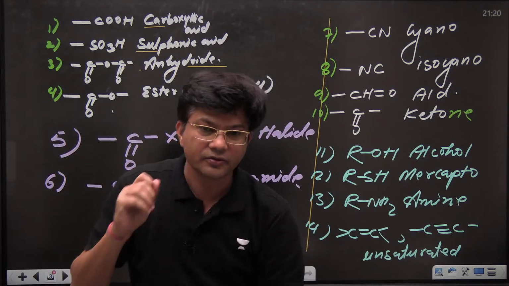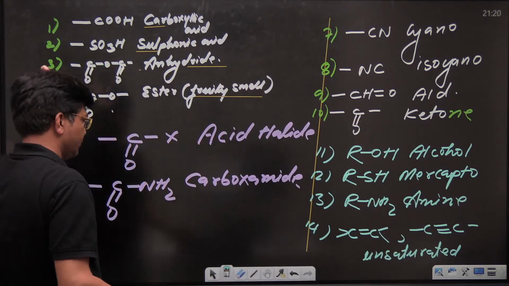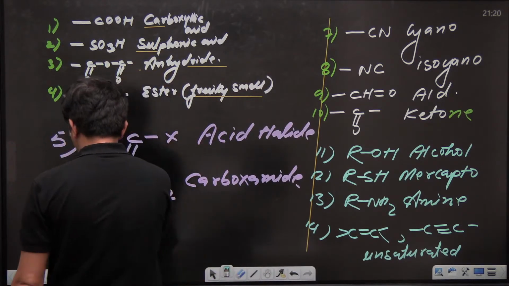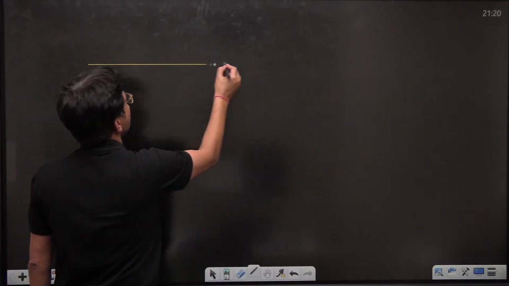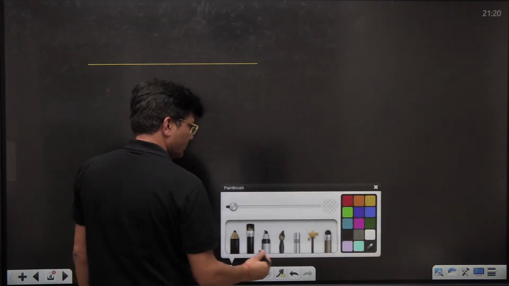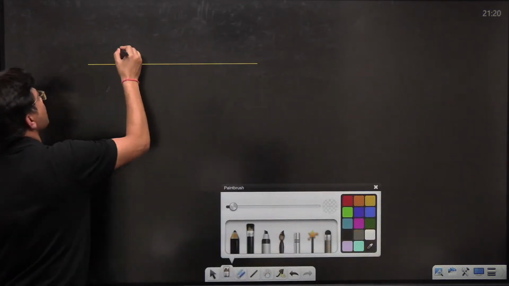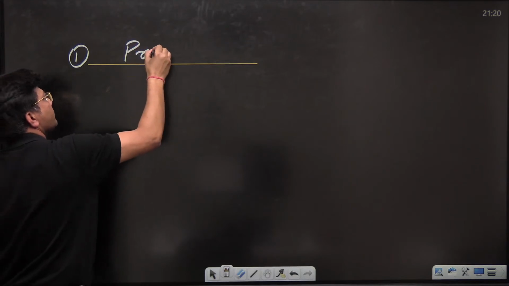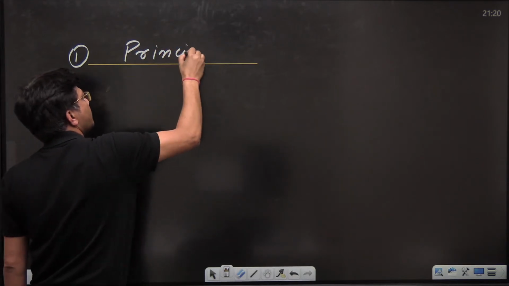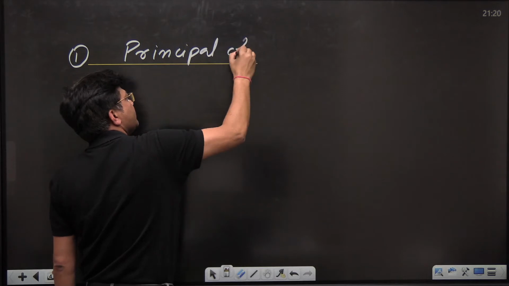Now let's deal with the questions. See how to do the questions, kids. Rule number one: principal chain selection rule.